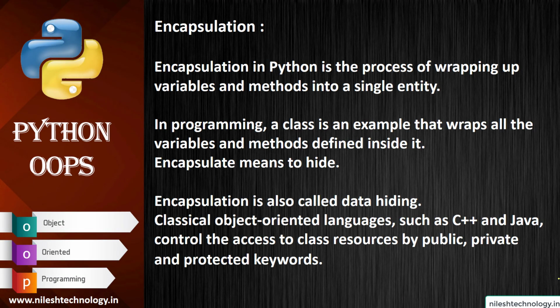So the next point is encapsulation and abstraction. Encapsulation in Python is the process of wrapping up variables and methods into a single entity. In programming, a class is an example that wraps all the variables and methods defined inside it. So encapsulate means to hide, data hiding. Like in C++ and Java programming languages, we hide the data by using the access specifiers public, private and protected.